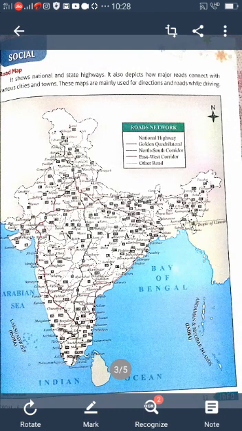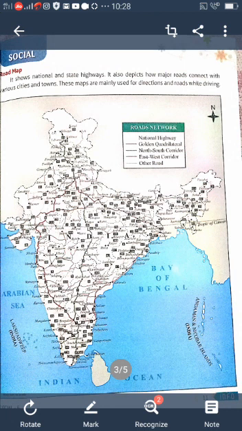Understood? So road maps help the driver to find out where a place is located, in which direction. The driver easily identifies the place with the help of road maps.